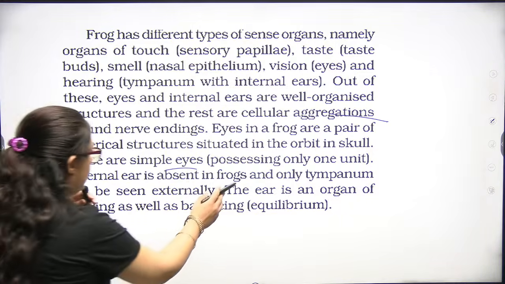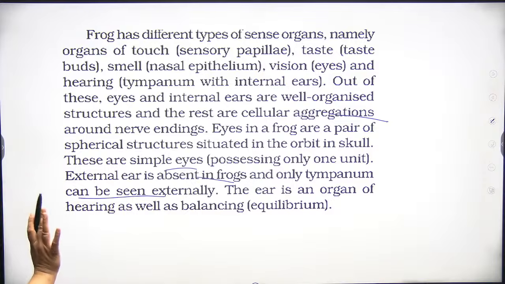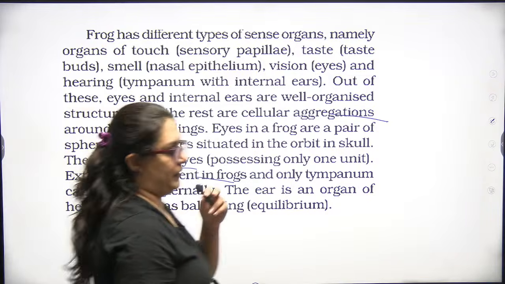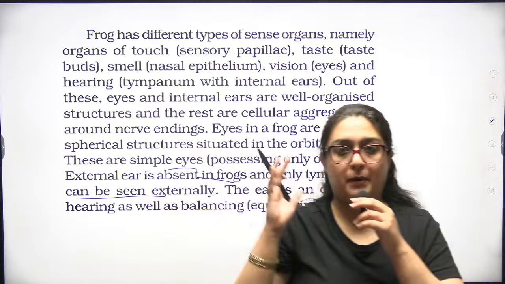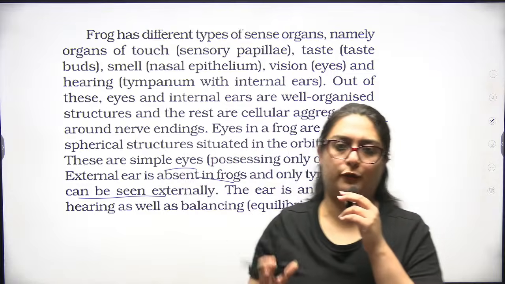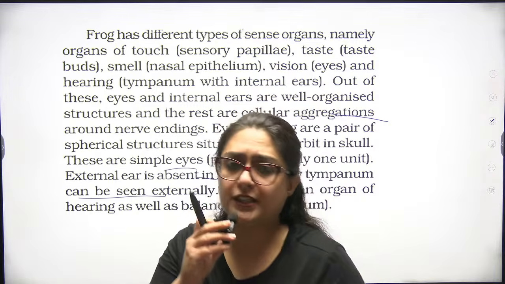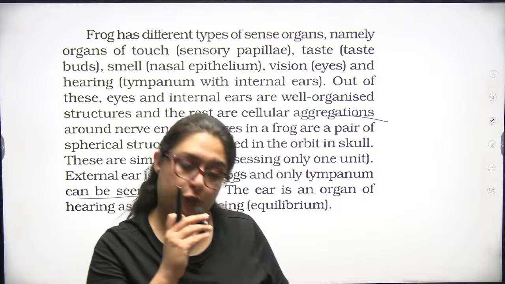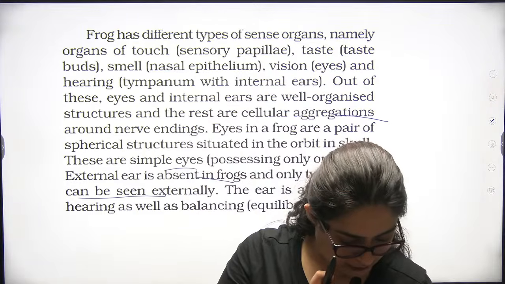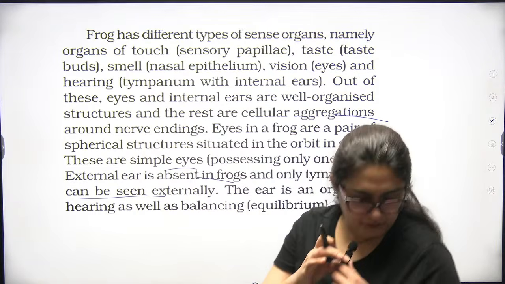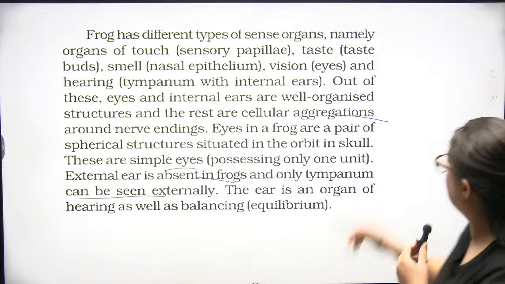External ear is absent in frog. Only the tympanum is present. Ear is an organ which is not only for hearing but also for balance and equilibrium, for maintaining balance and equilibrium. Like kidneys are not only for excretion but also for osmoregulation. Done? Okay.